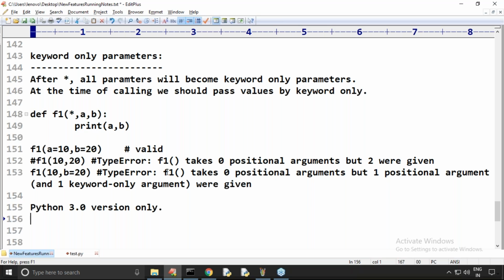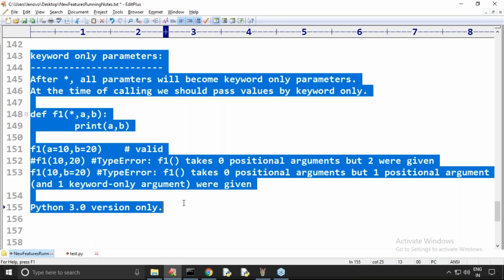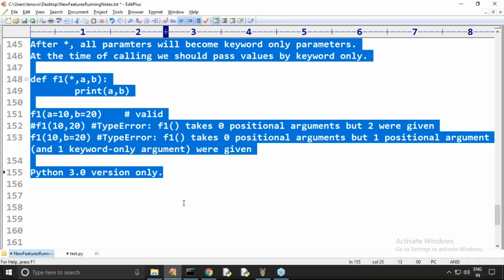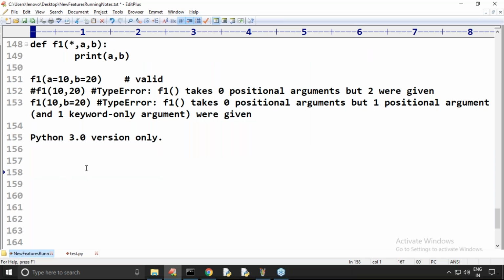Really, believe me, even I too didn't know about this concept, but just for enhancements, whenever I was referring, I got this one. So it is not at all a new concept. From Python 3.0 onwards it is available. Remember this: keyword only arguments you can declare with a star notation.